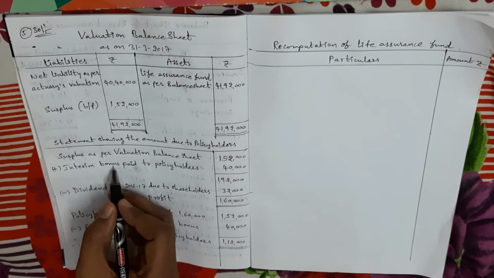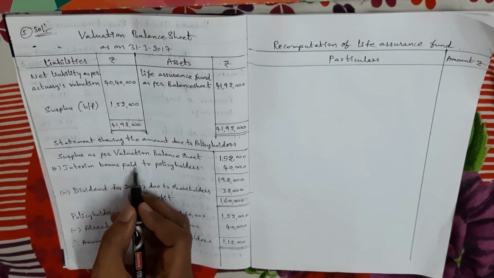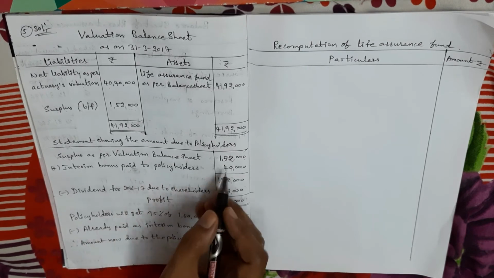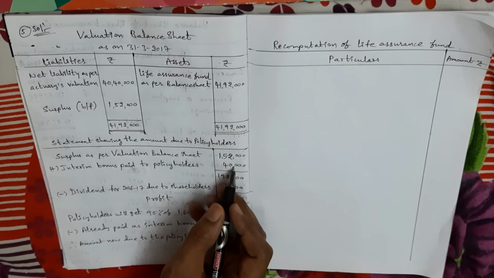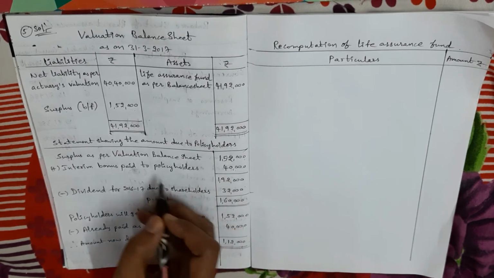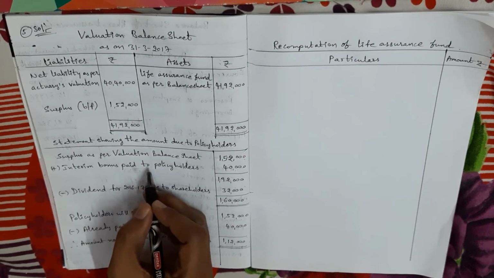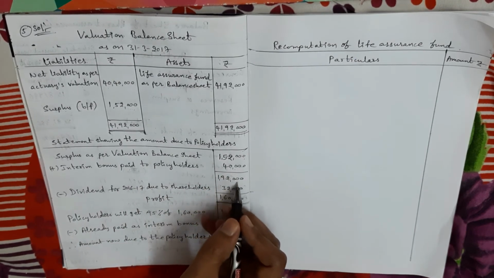Interim bonus is given in the problem. Interim bonus is paid in advance to the policy holders. How much paid? 40,000 rupees. So that 40,000 rupees I am adding. Why am I adding? To know the true profit, we have to add interim bonus. After adding 40,000, we got 1 lakh 92,000.